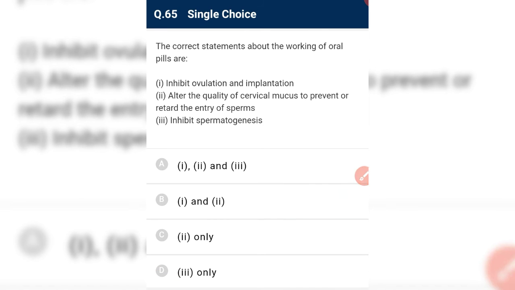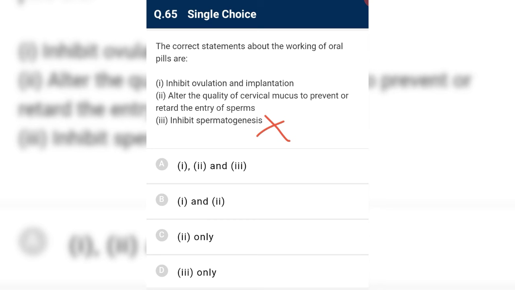The correct statement about the working of oral pills. See, oral pills are like progesterone or an estrogen-progesterone combination. They are taken by the female herself, not for males. They are made for females and not for males. So it does not inhibit spermatogenesis. So it is not our answer.